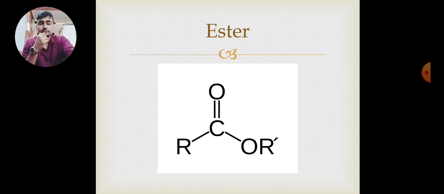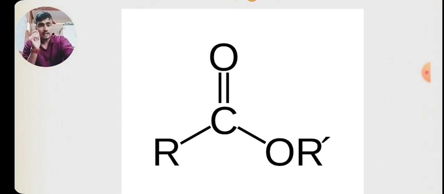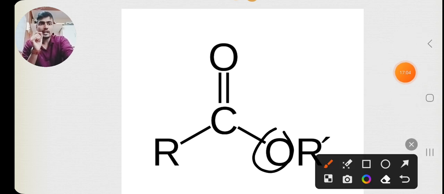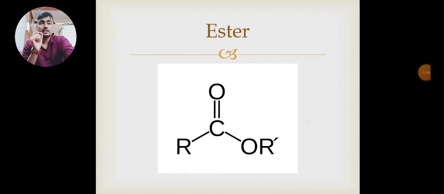Ester. Now our next one is ester. Now what is different in the ester? Ester contains R, C double bond O, one more oxygen is there, and R dash group. So it is an ester.